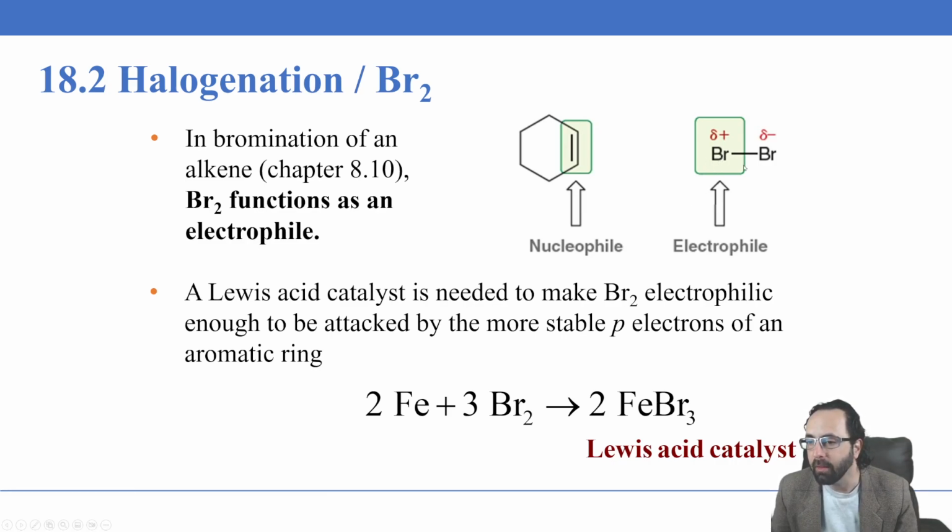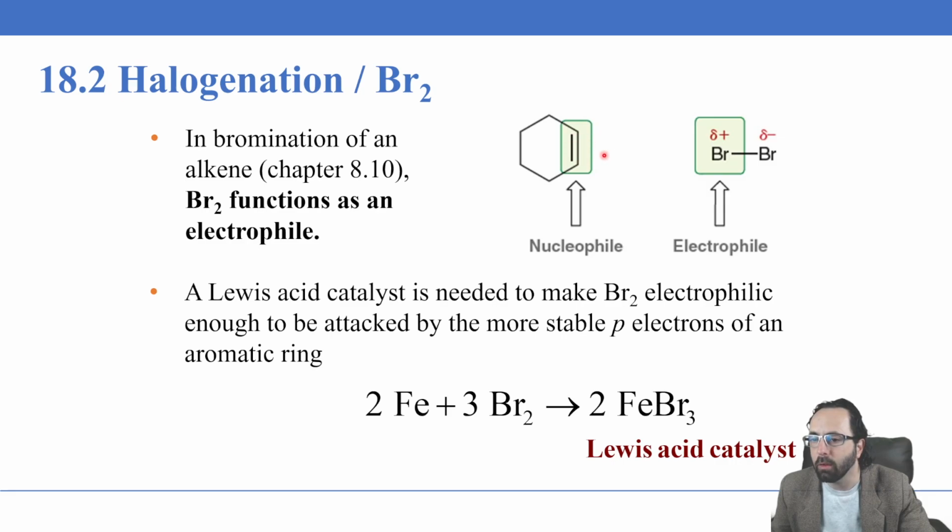Halogens can behave as electrophiles in alkene addition reactions because of their high polarizability, meaning at any given moment it is possible that there will be more electrons on one side of the molecule than the other.